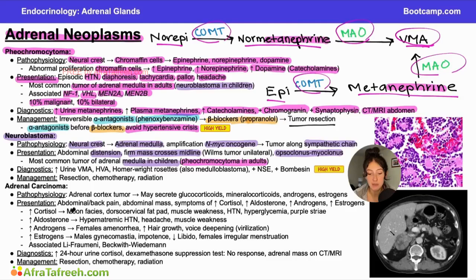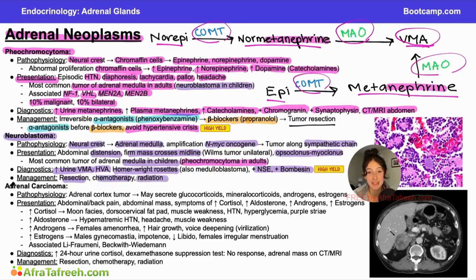And then our diagnostics are going to be very similar because we still have an increase in all of the catecholamines that go through the catecholamine breakdown pathway, and that will lead to increased urine vanillylmandelic acid or homovanillic acid. On histopathology, you might see these Homer Wright rosettes. So if you look over here, you can see these central areas of hyalinosis and then surrounding all of these little cells, and that is the classic pattern of a Homer Wright rosette. This is not specific to neuroblastoma. It's also seen in medulloblastoma, but it is going to separate neuroblastoma from something like pheochromocytoma. It will stain NSE and bombesin, and then you can treat it with resection, chemotherapy, and radiation.